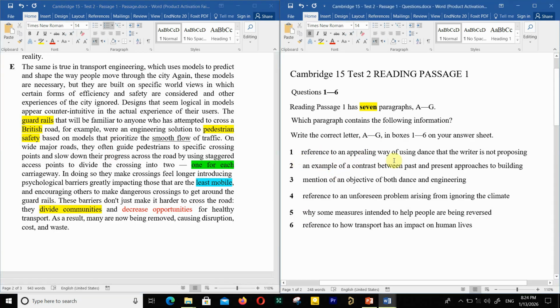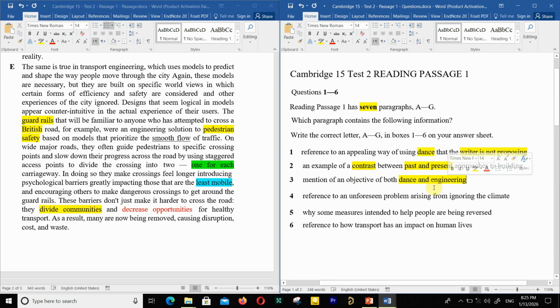Reference to an appealing way of using dance that the writer is not proposing. Writer is not proposing using dance. An example of a contrast between past and present. Contrast between past and present. Approaches to building. Mention of an objective of both dance and engineering.